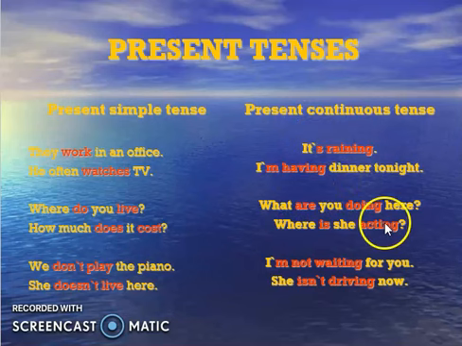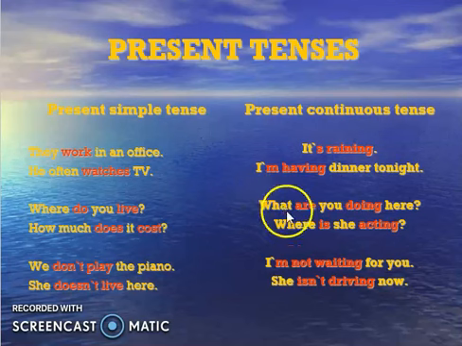So what are you doing here? Where is she acting? So she is third person and acting. She is acting. So if we want to use wh words, we have to place the wh words at the first place. Then the helping verb's place is same. Then we will use subject and then our main verb and then rest of the sentence. So this structure you have to keep in mind. But if the sentence is simple, it is raining, then subject, a helping verb and main verb. I, subject, am, helping verb, having, main verb, dinner, tonight, rest of the sentence.